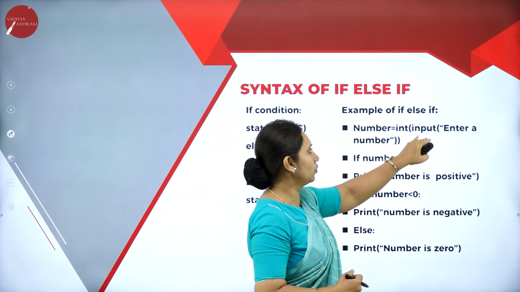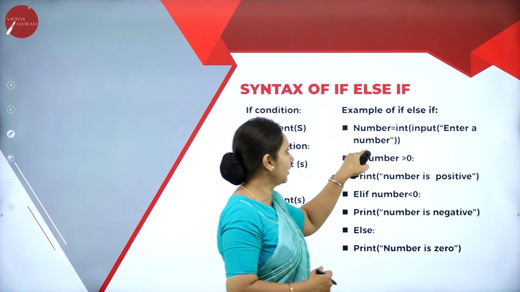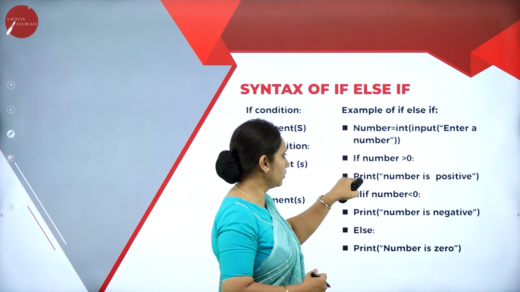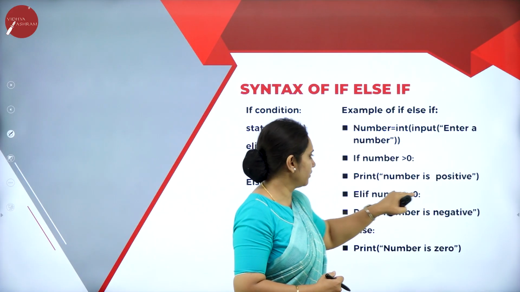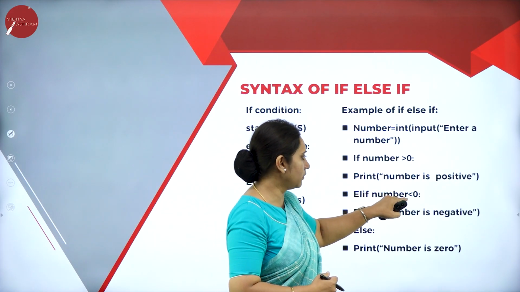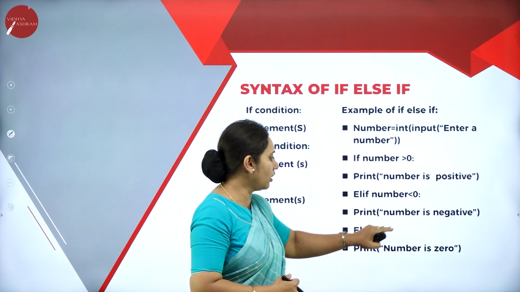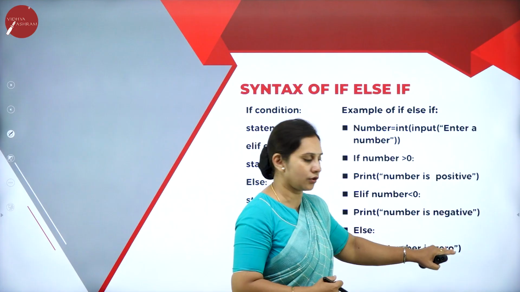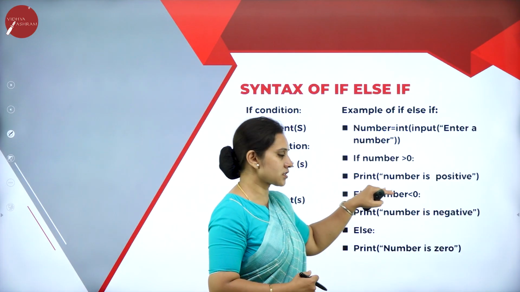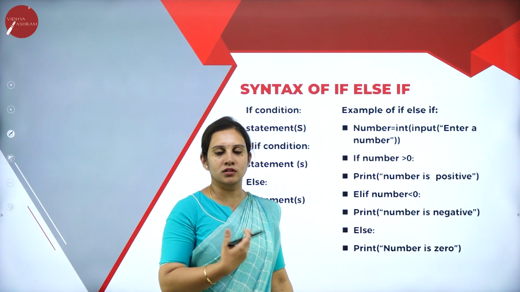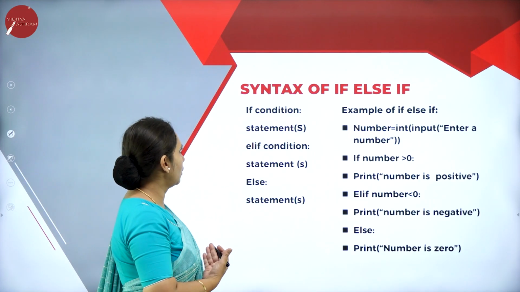Number is equal to int input, enter a number. If number is greater than 0, the number is positive. Else if number is lesser than 0, then obviously it is negative, or else it has to be 0, that is the else if construct. So these are what we call the selection controls.